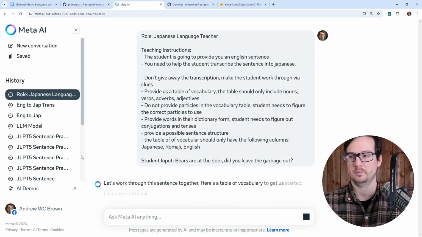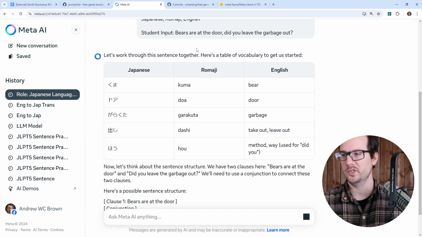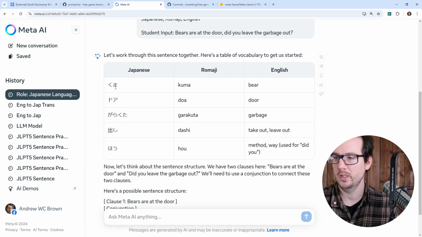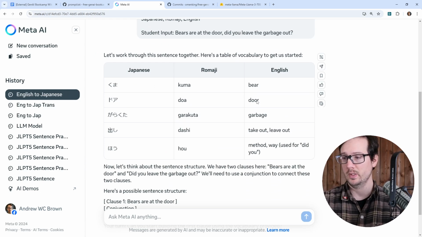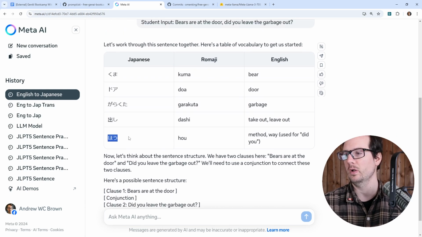So now what do we get? So let's work through this sentence together. Here's the vocabulary to get started. So here it's doing exactly what we want. This looks really good. It's a little bit different because we have method, way, use, did you. Ho, that's a very interesting word. I guess the question is, what level of Japanese is that? Because I wouldn't expect that, the way to use.